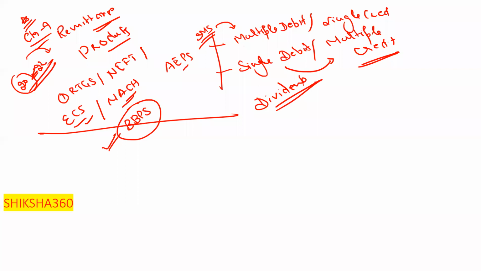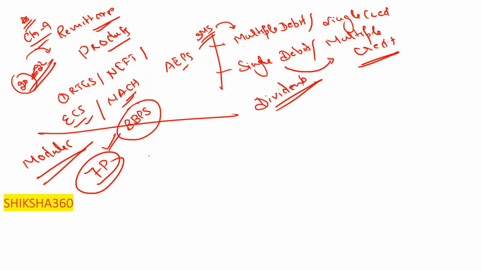Now next is module C. First, chapter number 10 is marketing in retail banking. Under that chapter, what is important is the 7 P's that you have to cover: product, price, promotion, place, people, process, and physical evidence. You will get 1 or 2 questions from that.